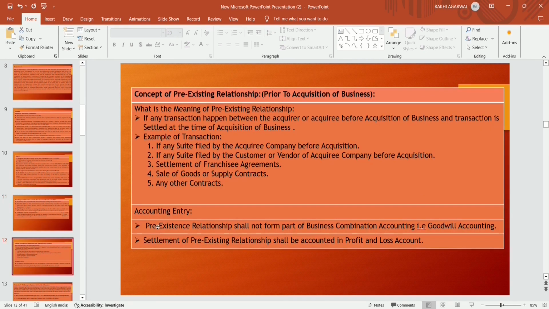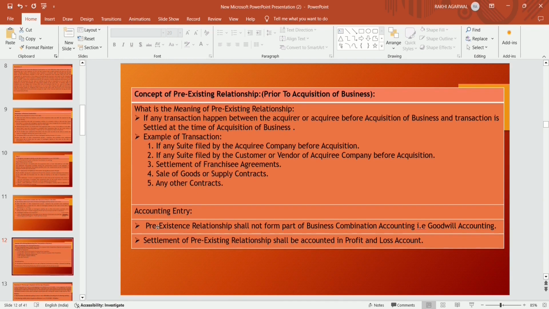Now the concept of pre-existing relationship, that is prior to the acquisition of business. What is the concept of pre-existing relationship? If any transaction happens before the acquisition between the acquirer and the acquiree, that transaction is called a pre-existing transaction, or prior to the acquisition of business. The transaction happens between the acquirer and acquiree before the acquisition of business and is settled at the time of acquisition of business.